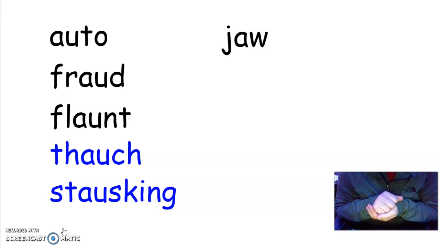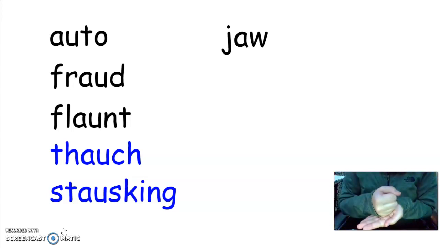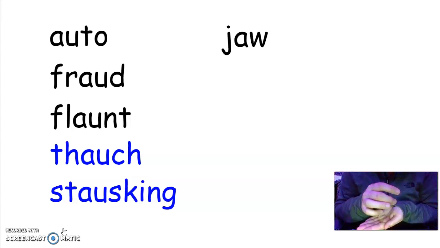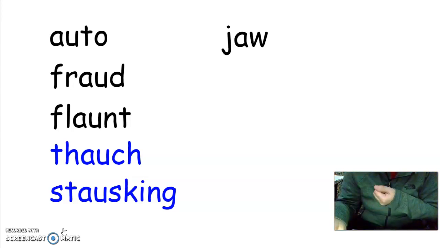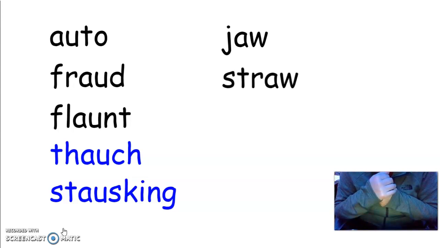The next word is the word straw. Repeat that word after me. Straw. Good work. I like to drink using my metal straw. Let's pound that word and see how many syllables we have. Straw. One syllable. Let's tap out the sounds. St, r, aw. Straw. Remember, we hear the aw sound at the end of a word, so we know that we are using AW to spell aw. There we have it. Straw.